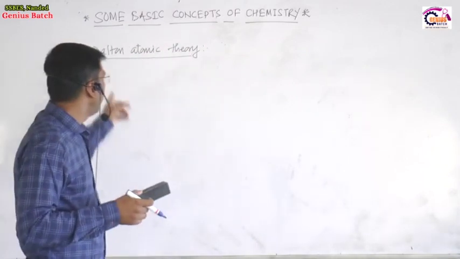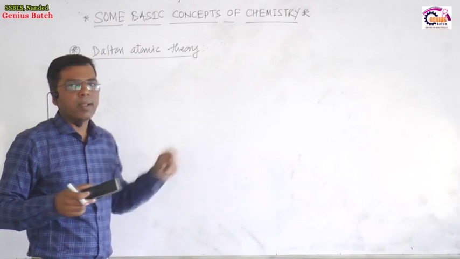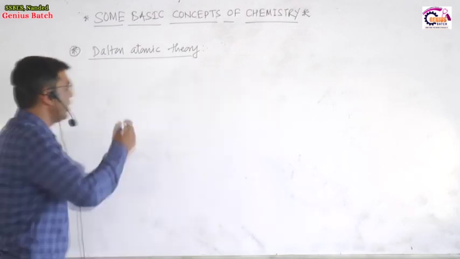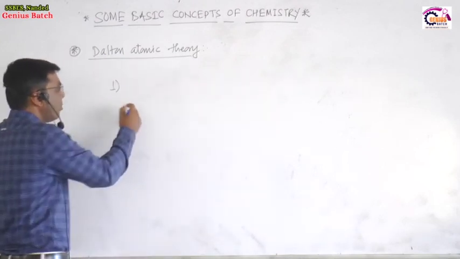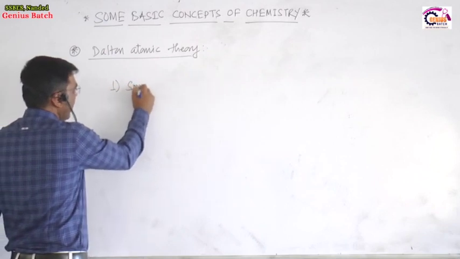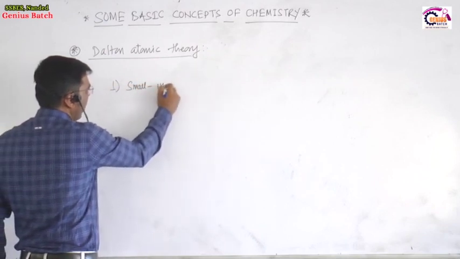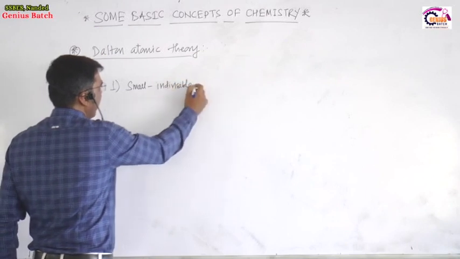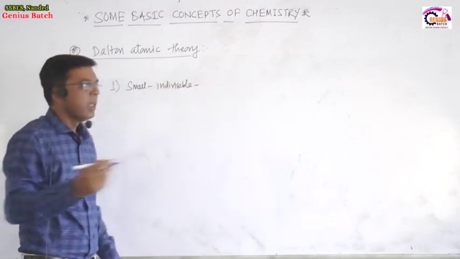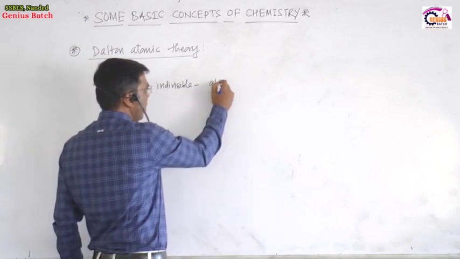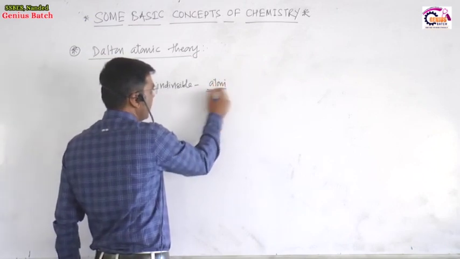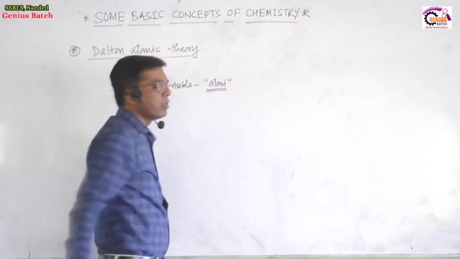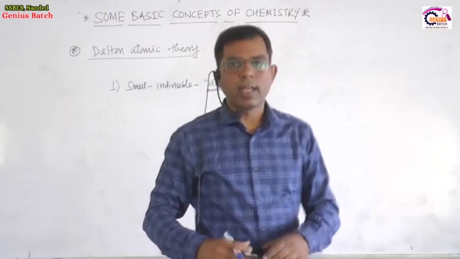So according to Dalton, this matter is made up of a large number of small indivisible particles. Indivisible particle means which cannot be further divided, and this small indivisible particle of matter, or element, is called an atom.